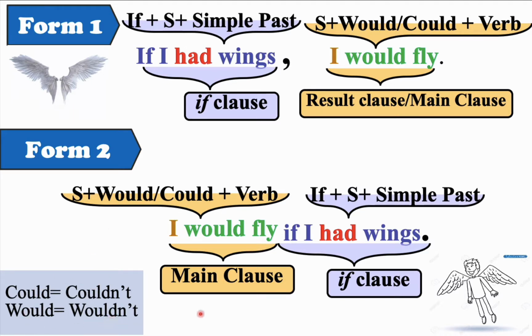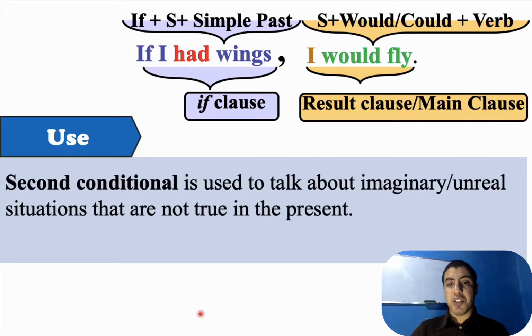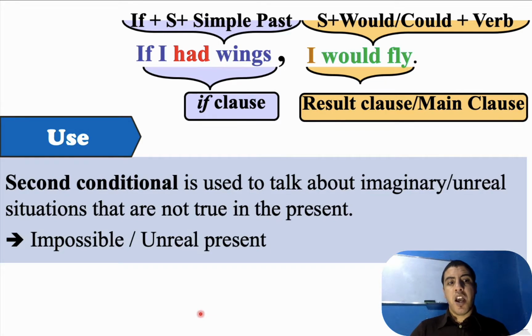Okay, now let's move to the use. What is the use of condition type 2? When do we use it? Why do we use it? The second conditional is used to talk about imaginary, unreal, okay, imaginary, unreal situations, situations that are not true in the present.